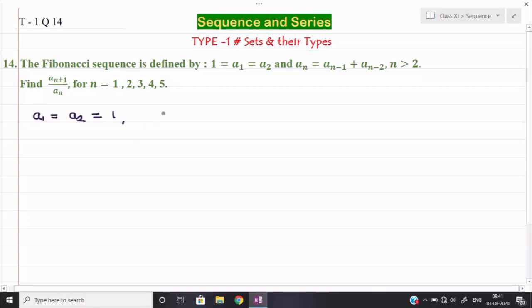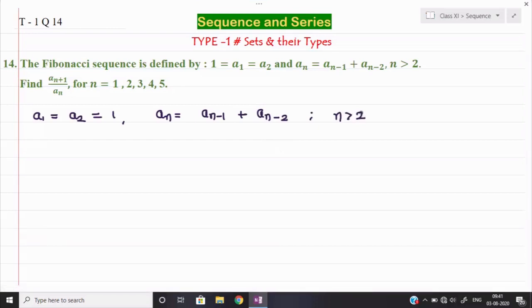Second, we have given the nth term: an is given here as a(n minus 1) plus a(n minus 2), and this is applicable for n more than 2, means we cannot put the value n equal to 1 and 2, we can put from 3 onwards.